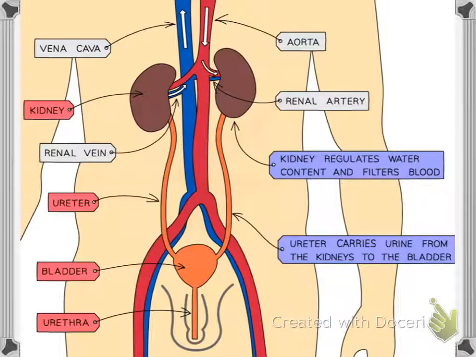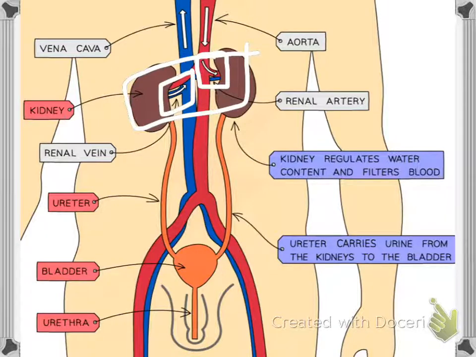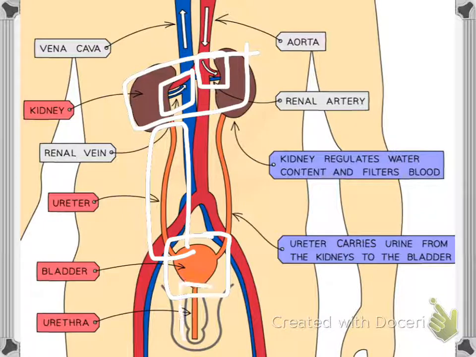And this is the structure of the urinary system. So these are the kidneys, and the renal artery is here. The renal artery is the one which goes towards the kidney. This is the renal vein which goes out of the kidney. This is the ureter. It is the tube which carries the filtered urine from the kidneys to the bladder. This is the bladder which stores the urine, and the urethra is the place where the urine is released.